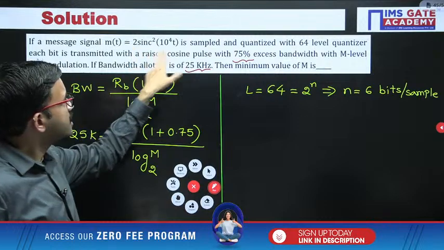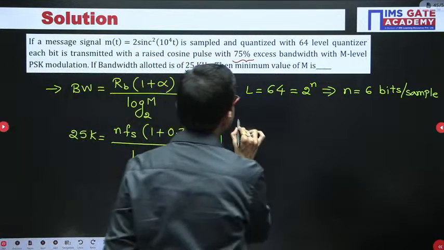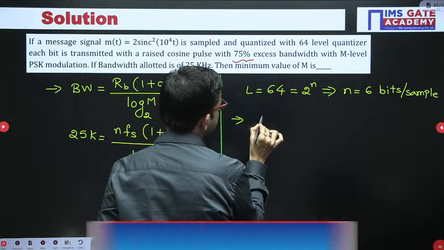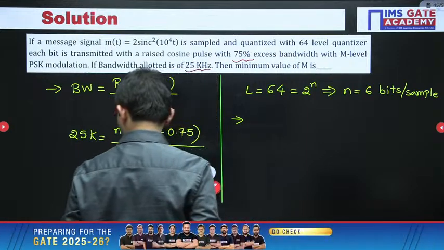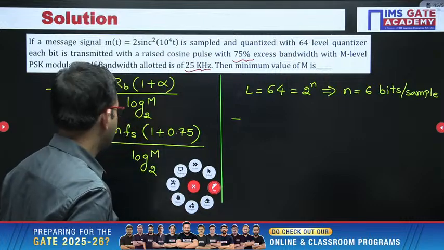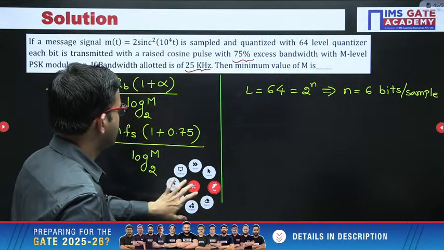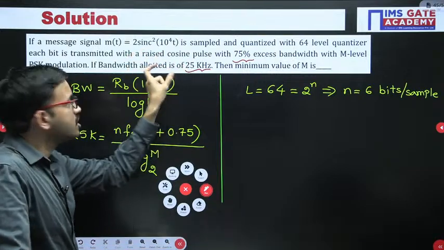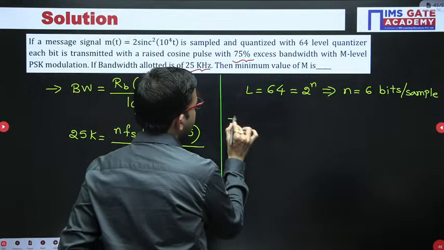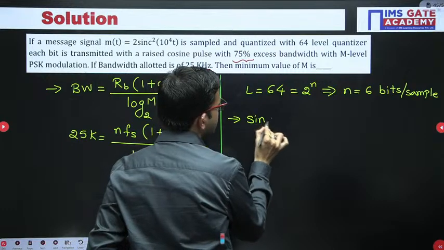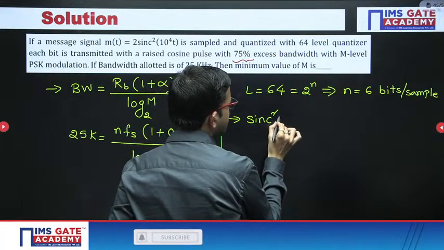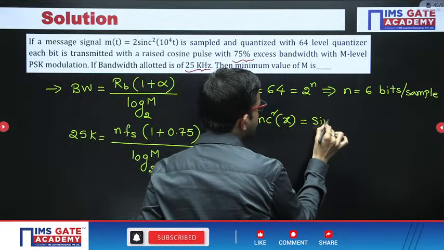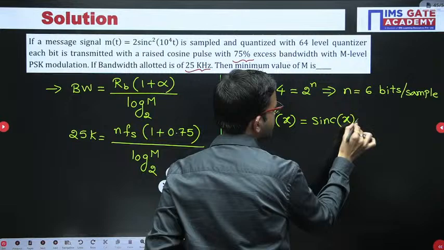Whatever sinc square term you have, just for reference I am mentioning it here. Here you have sinc square. Sinc square you can write as sinc x into sinc x.